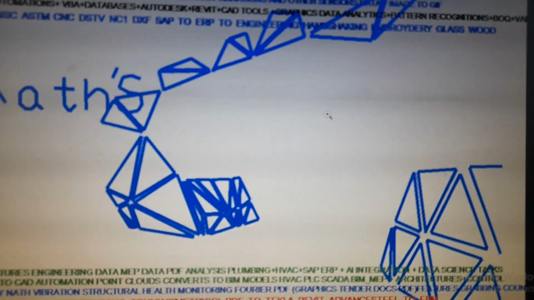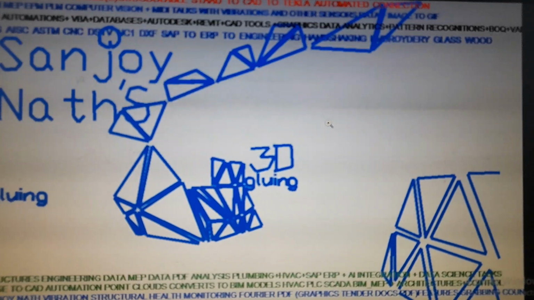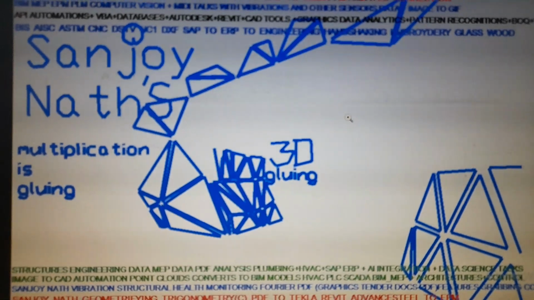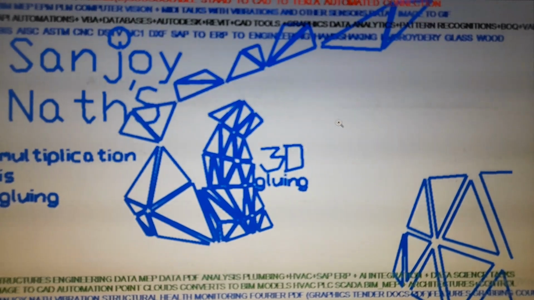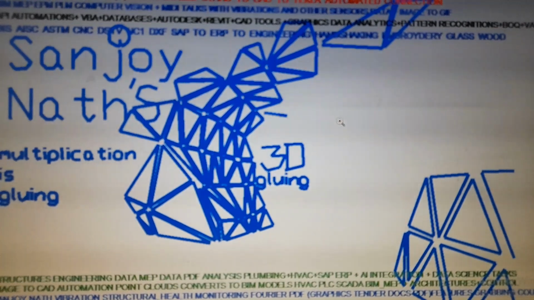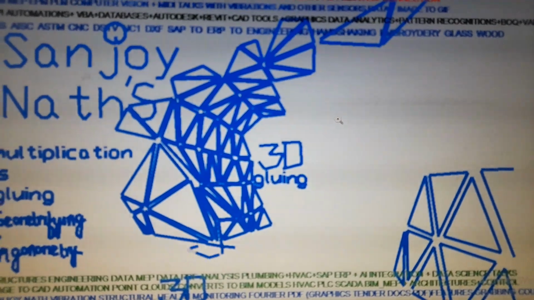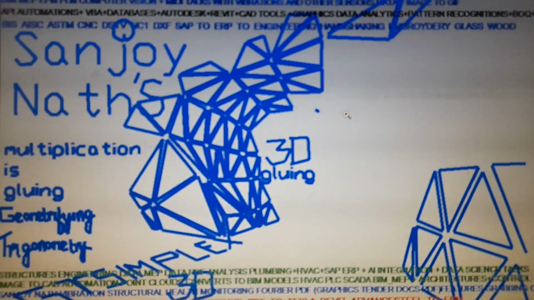Here you can see the orientation of the triangles are constructed such that the nearest sides can come together and they can get aligned and glued. That glued means the welded, and in this way the space frames are constructed. The space frames, the whole space frames or the 2D frames, whatever we can think, are nothing but mathematically formalized as the multiplication of numbers. These numbers are the ratios or the rational numbers or sometimes the irrational numbers, and which are multiplied one after another with the certain orientations and certain symmetries.